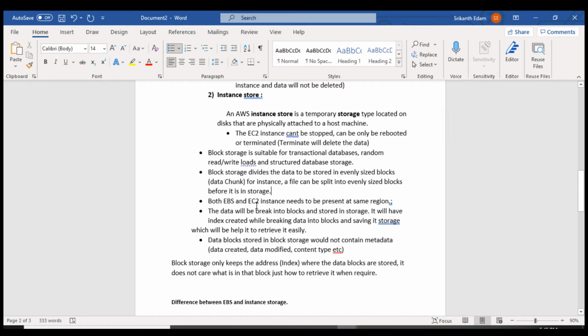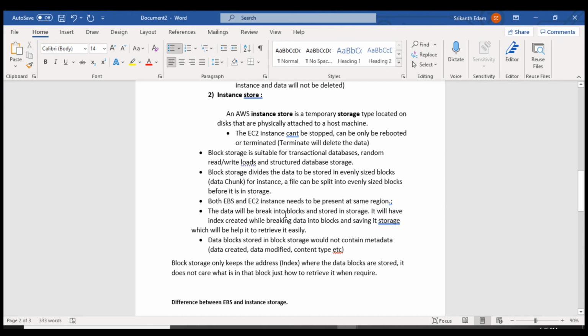Both EBS and the EC2 instance need to be present in the same region. So when you create an instance in a region, that particular EBS volume also needs to be present in the same region. For example, you cannot create an instance in North Virginia and have the volume in a different region like Asia Pacific or the Mumbai region. You need to make sure of this, or else your EBS volume will not show in the instance.